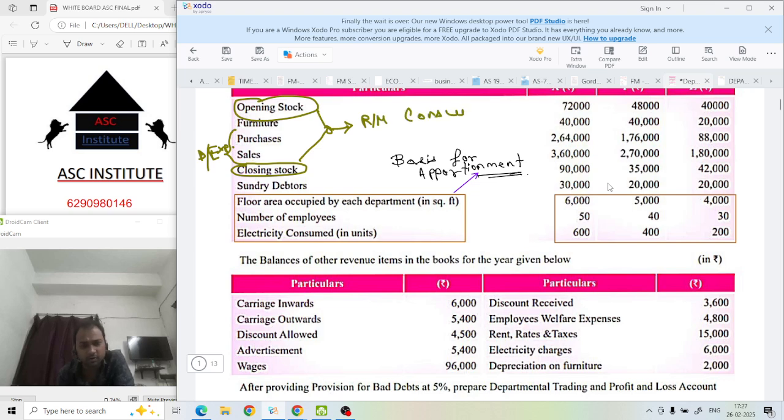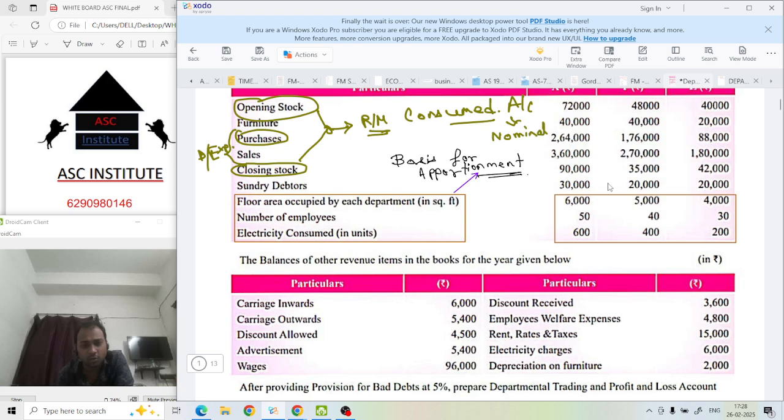Understood? How much raw material is consumed? So what we do, we take purchase also. Understood? Means opening stock plus purchase minus closing stock is what? Raw material consumed. This raw material consumed account is your nominal account.